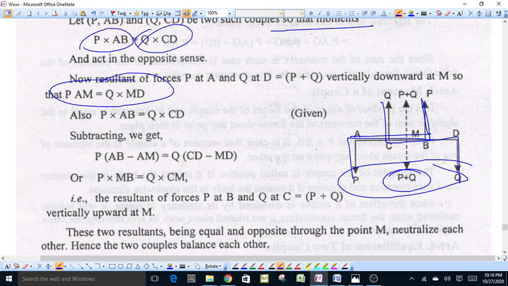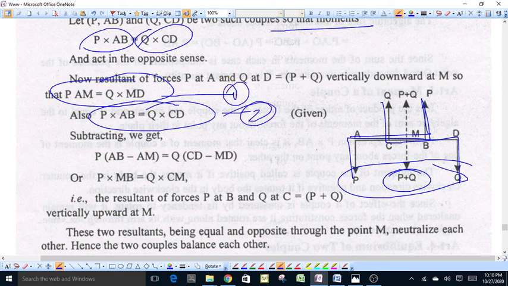Also, P into AB is equal to Q into CD is given. Now we subtract the first equation from the second. We get P into (AB minus AM) is equal to Q into (CD minus MD), or P into MB is equal to Q into CM.